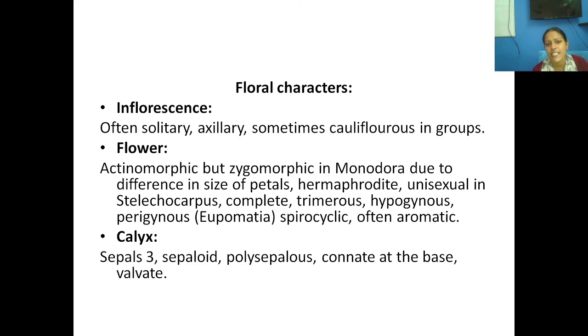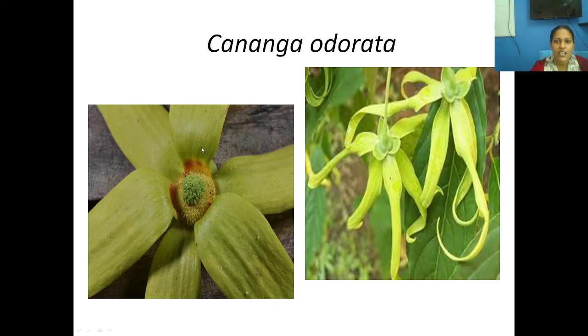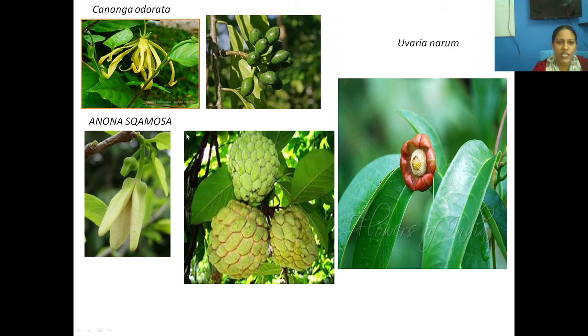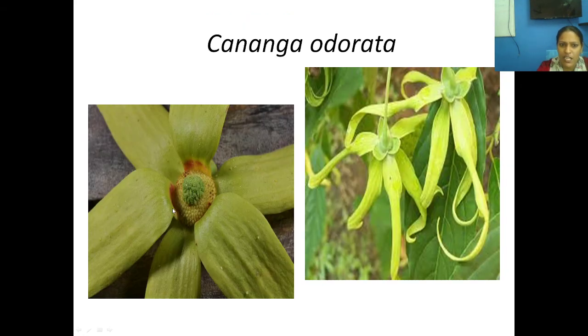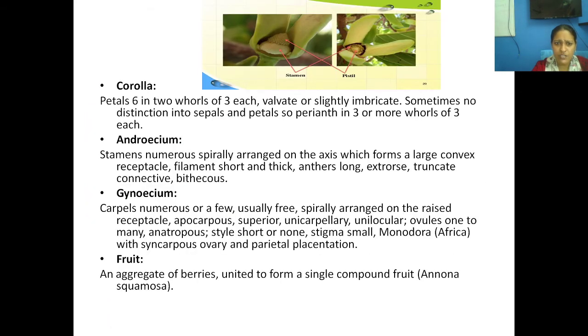And what about the calyx? They are again sepals 3, and they are sepaloid, and it is polysepalous, that means they are free, and their base is very cordate. See, look at this diagram. Here you could see a cordate-like structure. But what about Annona? In Annona species you could see only perianth. Three tepals are seen. See the cordate portion in the base. See this color change here. One yellowish orange color you could see in the base of the petals. Okay. So this is about our calyx.